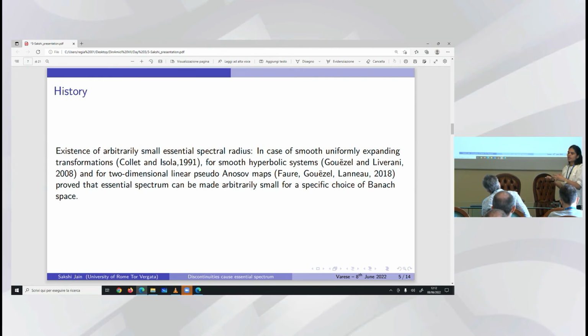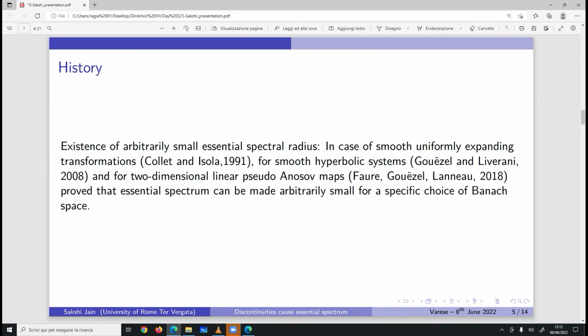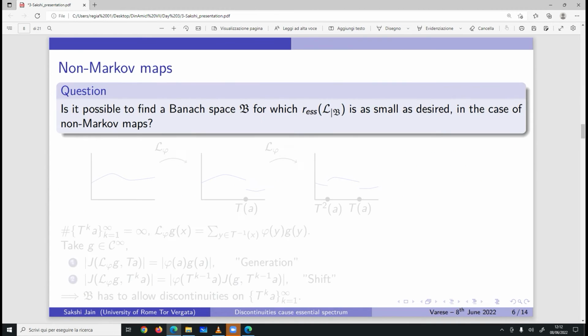So they are not really harming the system under consideration. But then naturally the other question that arises is: what if the system is non-Markov? Is it possible to find a Banach space for which the essential spectrum can be made as small as desired, also in the case of non-Markov maps?